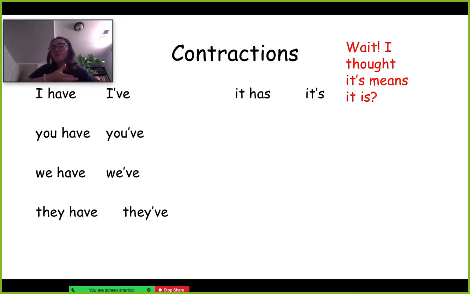And the way that you tell the difference, like if somebody said, "Oh, it's been so long since I've seen you." If somebody said, "It's been so long," you know that it's it has and not it is, because it uses been, which is the special past verb of be, right?